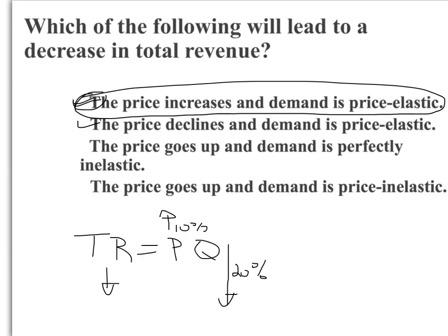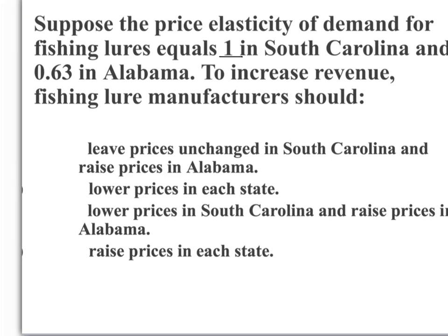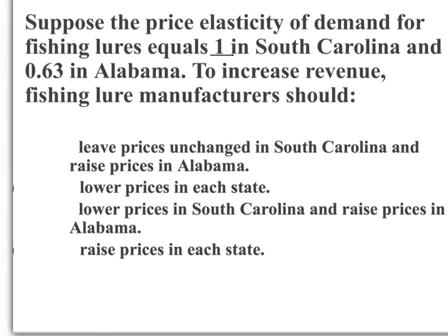Let's do another question. On this problem, it's also about elasticity, and it's telling you that the price elasticity of demand in South Carolina is 1, and this is in absolute terms. Remember that elasticity is usually reported in absolute terms, without the negative sign. And the elasticity is 0.63 in Alabama, so we know that in Alabama demand is inelastic, or at least it's more inelastic than in South Carolina.